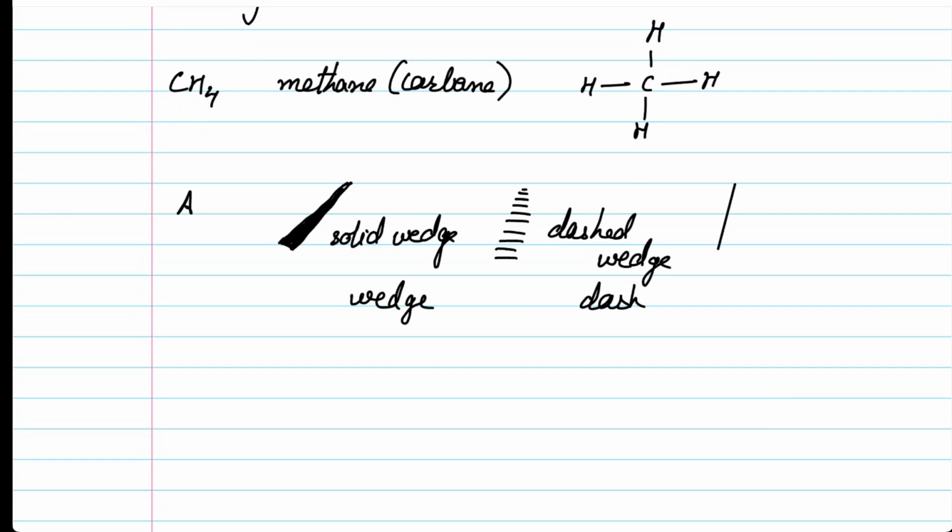Many a times, we simply represent that solid wedge like this while writing it. We don't even fill it. We simply make it in this manner. And the dashed wedge, we don't bother with the line getting smaller and larger as a wedge. We simply write it this way. This also is acceptable. The solid wedge is simply written as an elongated triangle, and the dashed wedge is simply written as a sequence of lines.